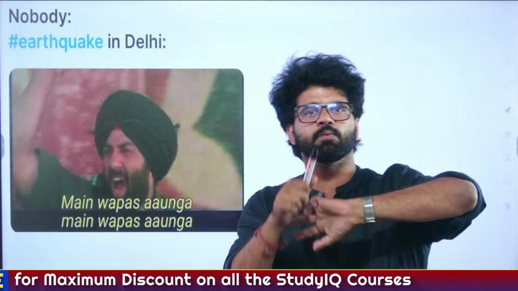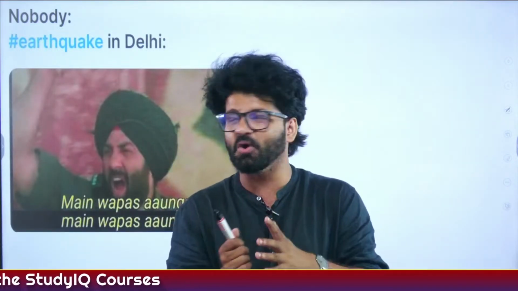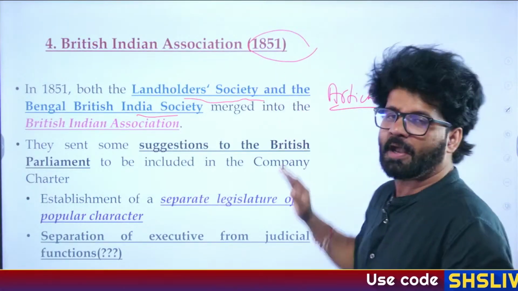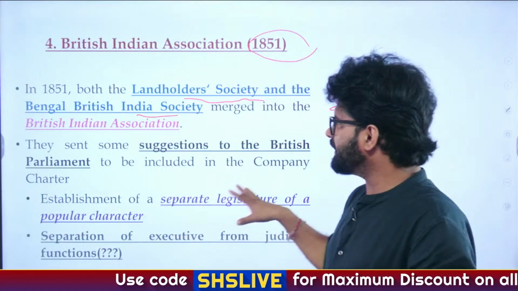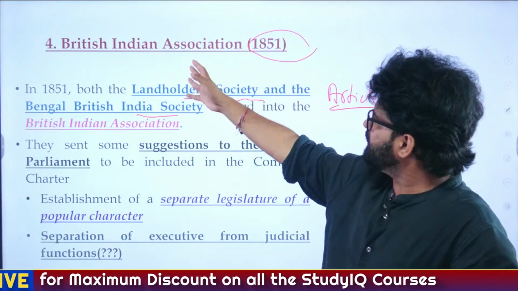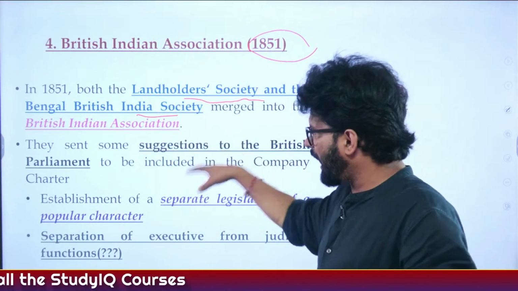Similarly, you will see one personality who will crop up again. He will become the president of this British Indian Association, and he will be none other than Radhakant Deb. So Radhakant Deb, sir, you will see he is active till very late. His foe, Raja Ram Mohan Roy, died in 1833, but he is still active right now.